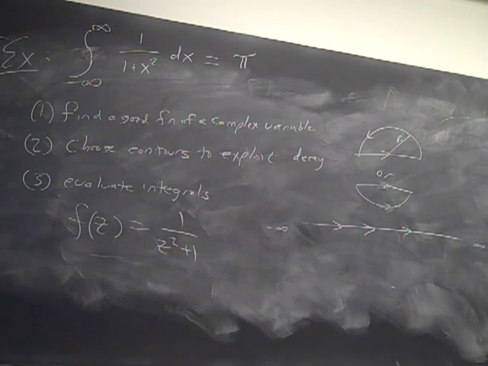And so if I call the bottom gamma 1 and the top gamma 2, I have the integral over gamma, 1 over 2 pi i, of 1 over z squared plus 1 dz is just the residue at i of f, because what's going on at minus i doesn't matter. And what's the residue at i of f? 1 over 2i.